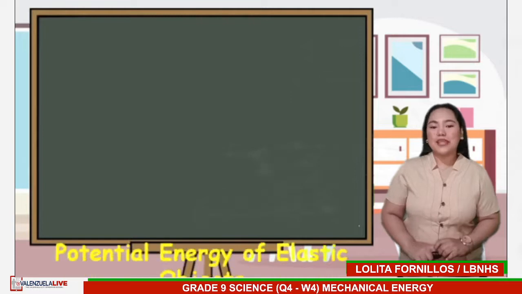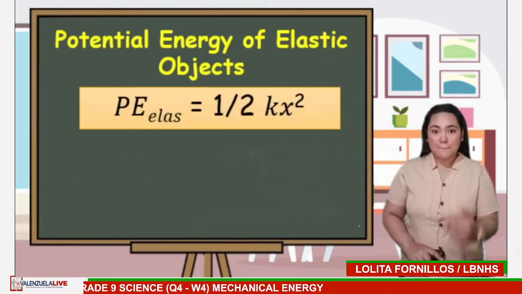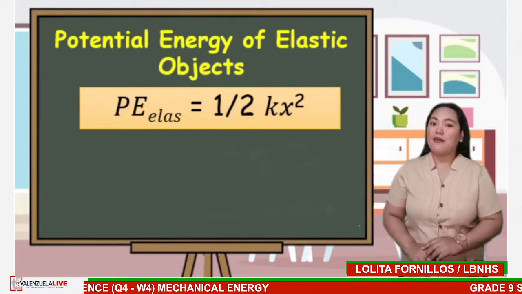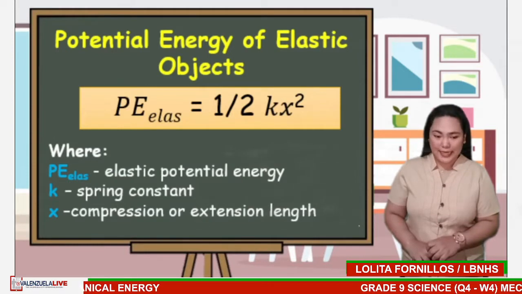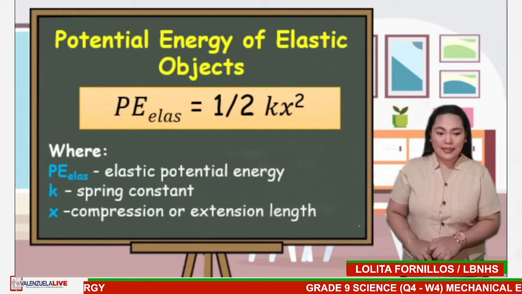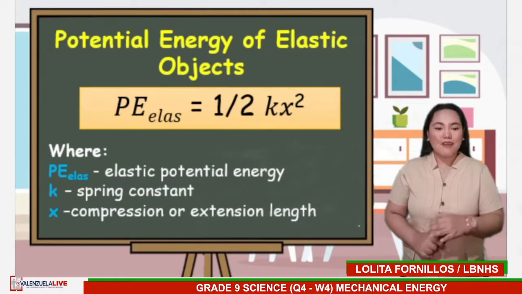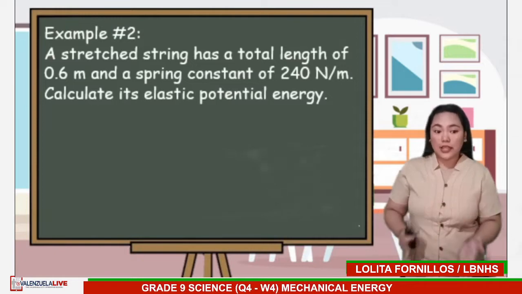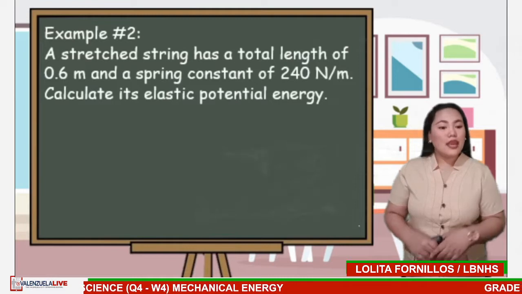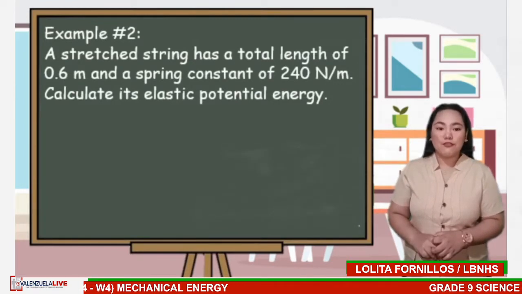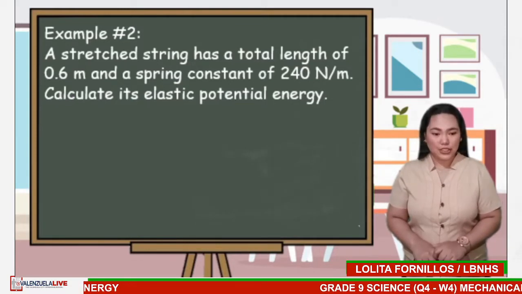To calculate the potential energy of elastic objects, we can use the formula PE_elas equals 1/2 kx squared, where PE_elas is the elastic potential energy, k is the spring constant, and x is the compression or extension length. Let's have another example. A stretched string has a total length of 0.6 meter and a spring constant of 240 Newton per meter. Calculate its elastic potential energy.